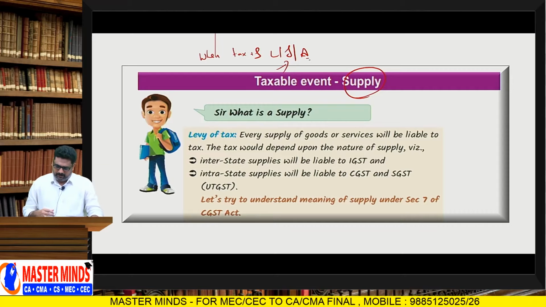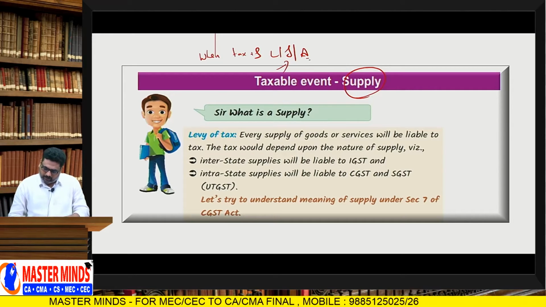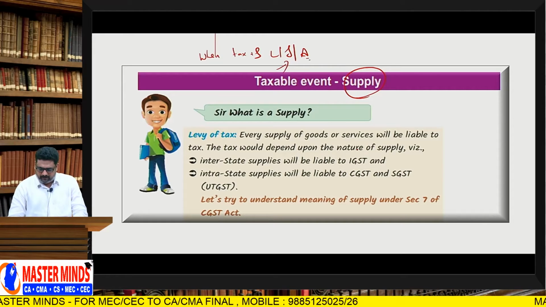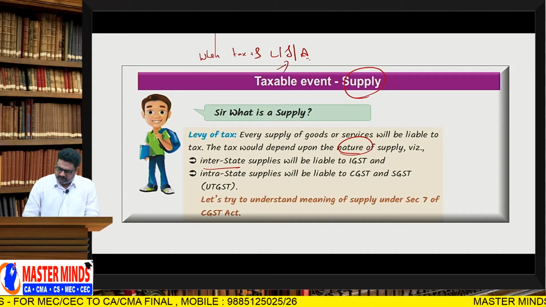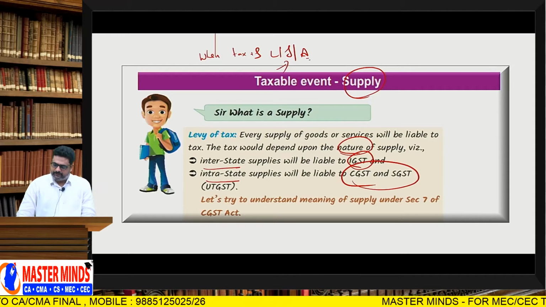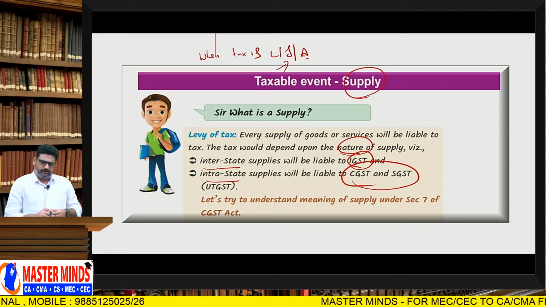And what is supply? Every supply of goods or services is liable to tax, but which type of tax we need to pay depends upon the nature of the supply. If at all it is the interstate supply, IGST will be levied. If at all it is the intrastate supply, CGST and SGST are levied. But one should know what is meant by the word supply.